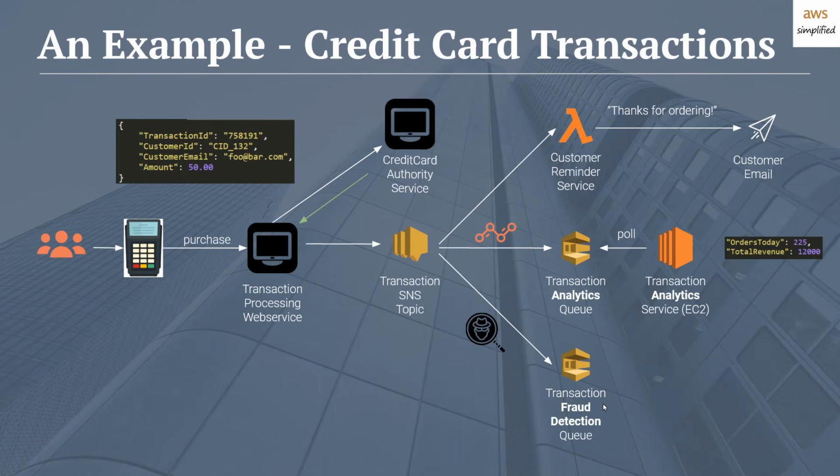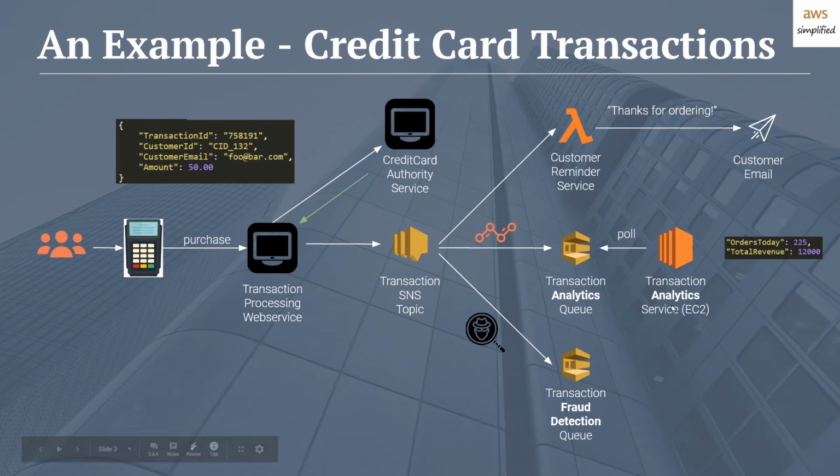So you're a bustling e-commerce company, and maybe you're concerned with fraud because certain people have ordered something and the transaction eventually got reversed, and you kind of want to have some kind of proactive approach that attempts to detect and mitigate fraud. So this is again a very separate use case from your analytics engine and your reminder service. This thing is doing something that's completely different, but it also cares about this event and is going to use it in its own way.